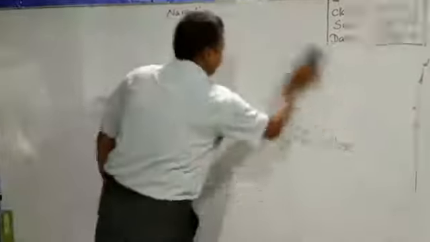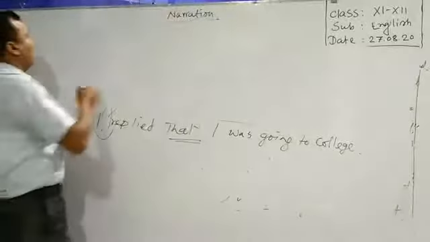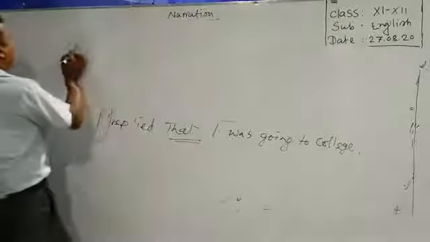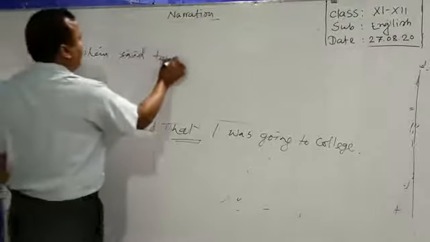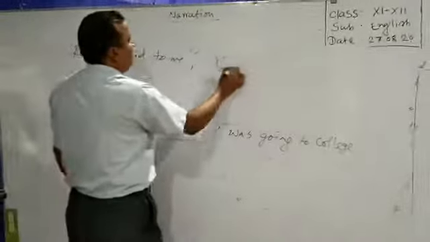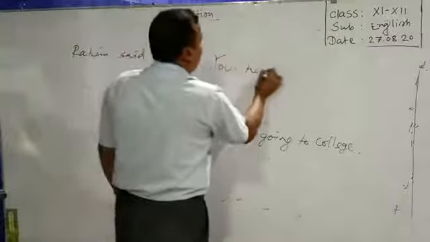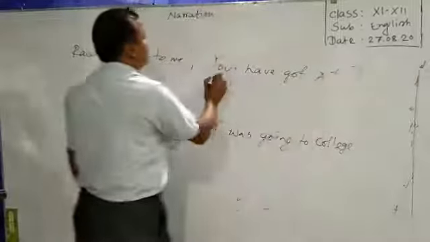Assertive sentence, but at the end of the sentence, when you find an interrogative mark, suppose Rohim said to me, you have got a plus.